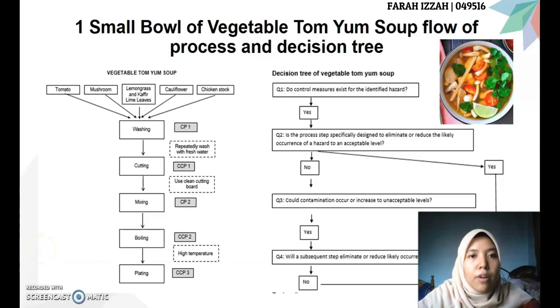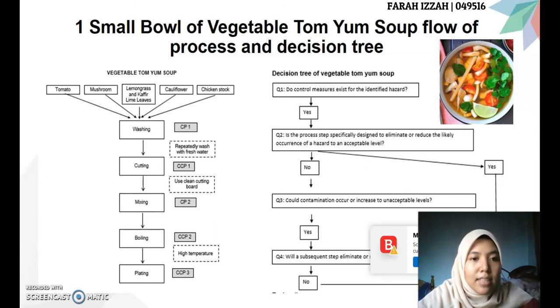Next, one small bowl of vegetable tom yum soup, flow of process. The vegetables, which are tomato, mushroom, lemongrass, kaffir lime leaves, cauliflower, and chicken stock, were repeatedly washed with fresh water, which is CP1.